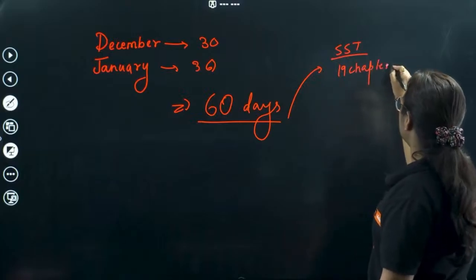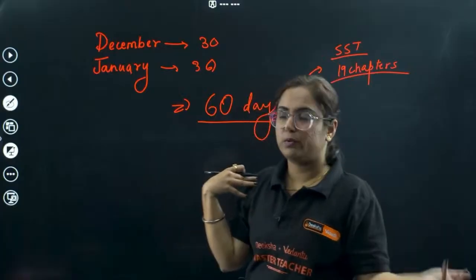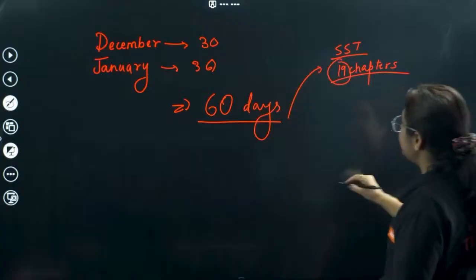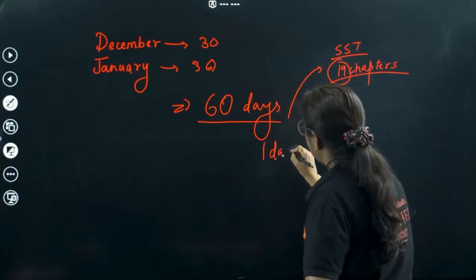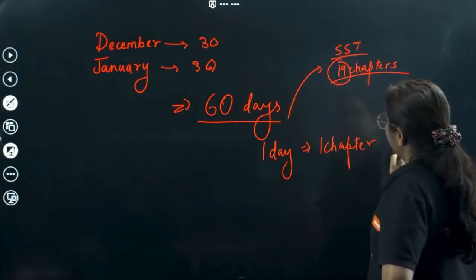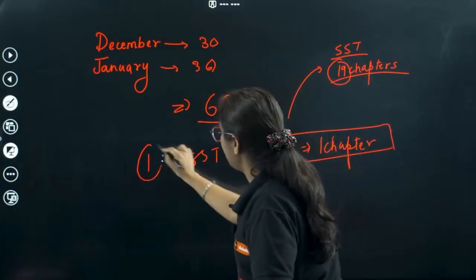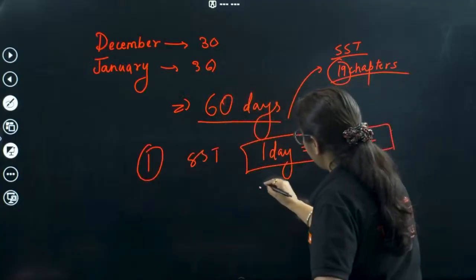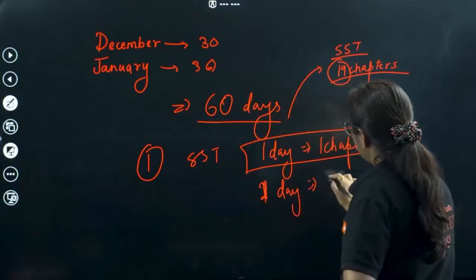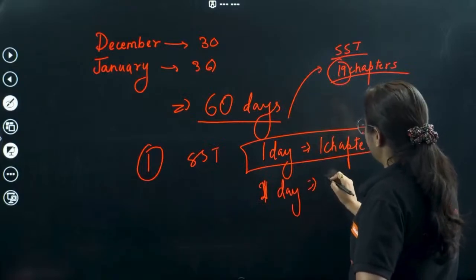I was not planning to give you a strategy, but I don't know what came into my mind, and I'm sharing this with you. So we have 19 chapters. If you strategize likewise, that one day equals one chapter, then you will be completing SST for the first time. Then you give revision again, one day, same chapter, but now the revision is faster with revision